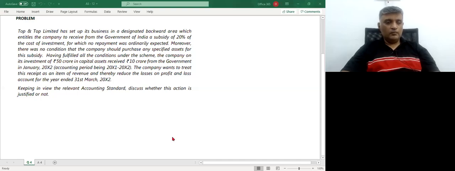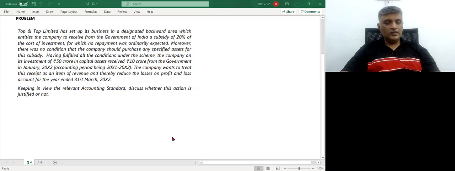Let's move on to the next problem in AS12. Tip and Top Limited has set up its business in a designated backward area, which entitles the company to receive from the Government of India a subsidy of 20% of the cost of the investment, for which no repayment was ordinarily expected. Moreover, there was no condition that the company should purchase any specified assets for the subsidy.